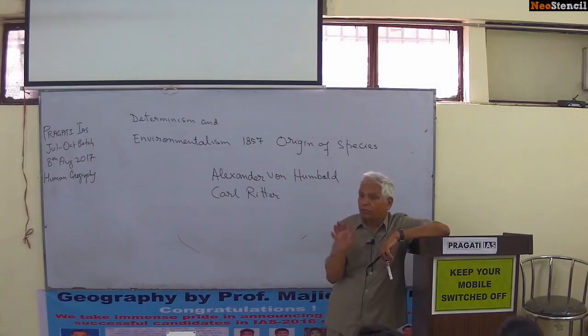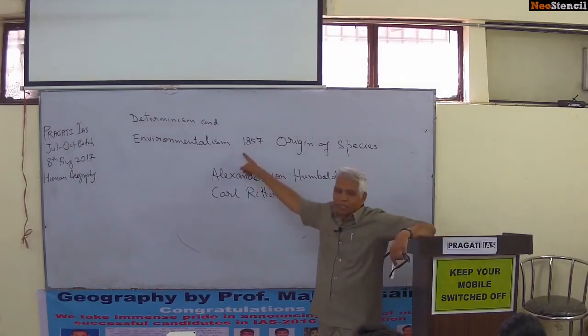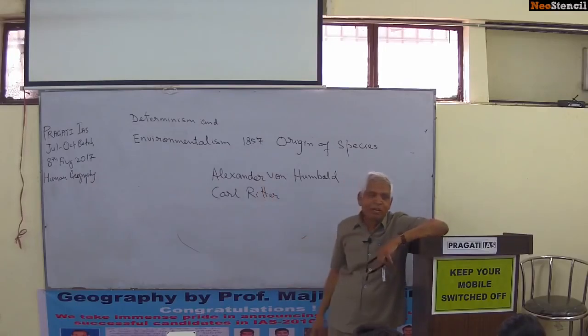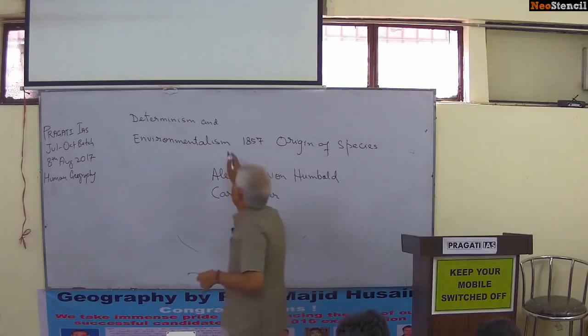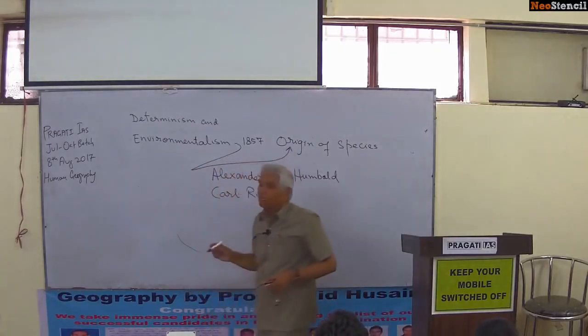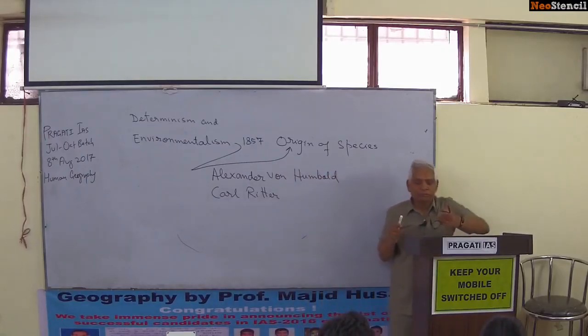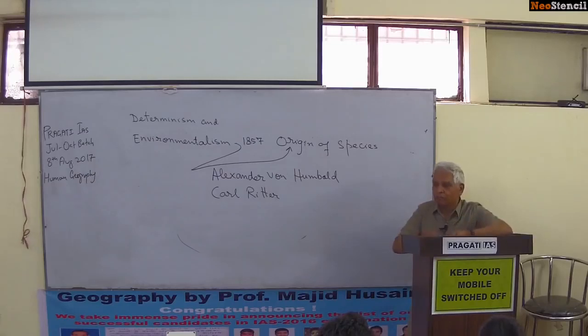When the book Origin of Species was published, many geographers read it and were impressed by it. So from here starts environmentalism. This term came into geographic literature after the publication of Origin of Species. So this is the period which you can correlate. Some students feel confused: what is the difference between determinism and environmental determinism?